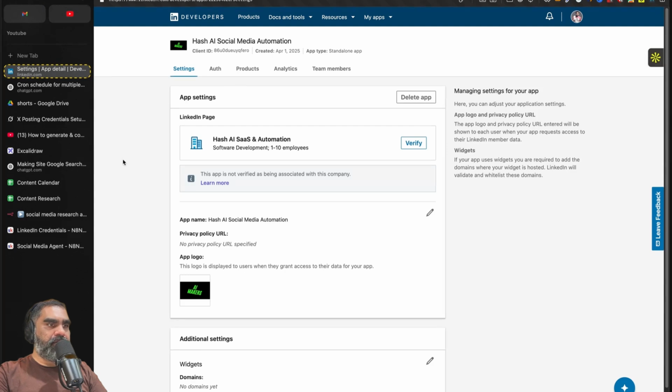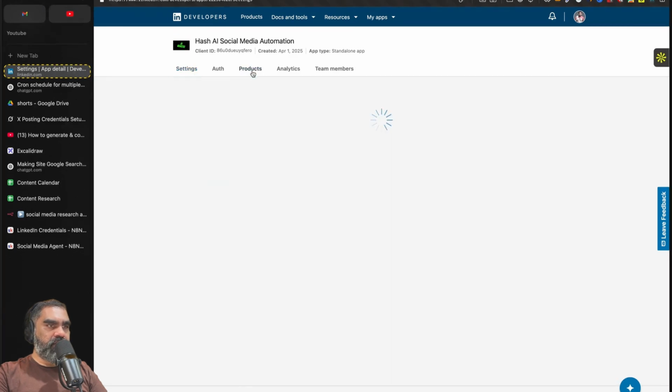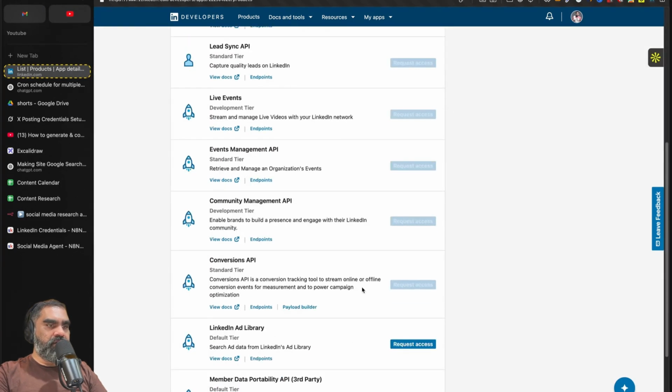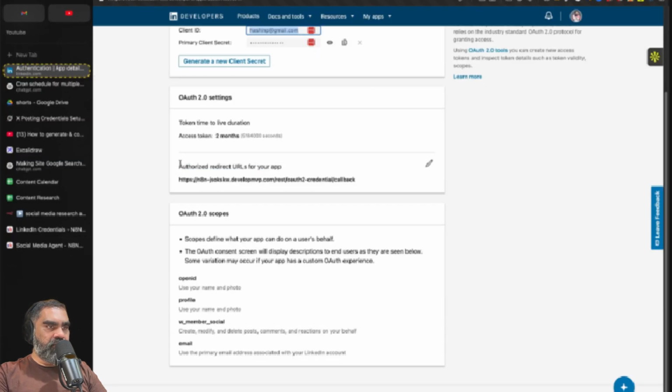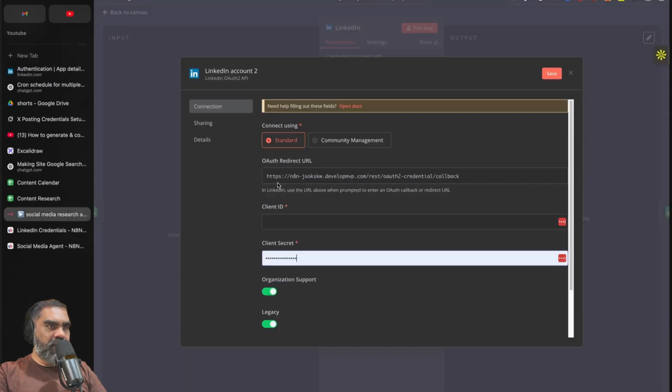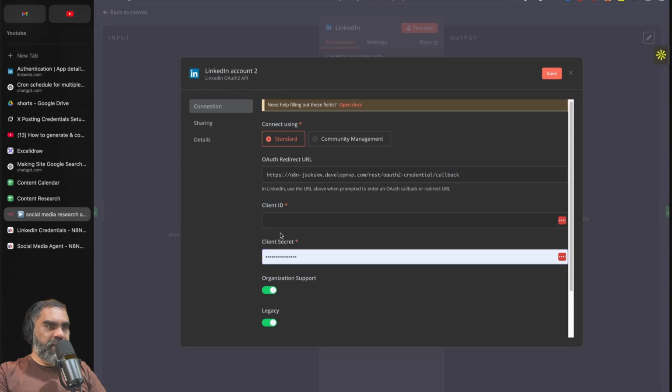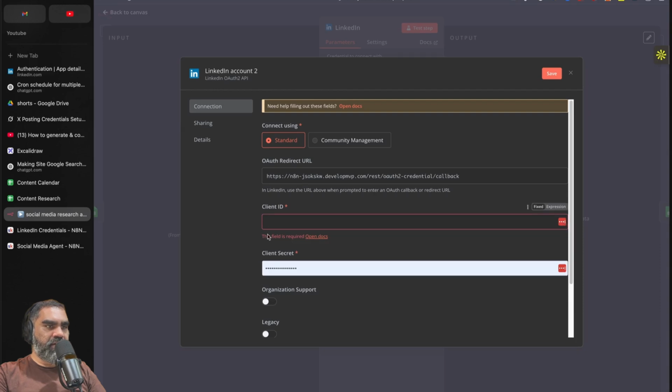Click on your app. After that, you go to products. These two will be down here when you come initially. You'll have to request access. You'll have to add these two: Share on LinkedIn and Sign in with LinkedIn using OpenID Connect. Authentication keys, and this will not be filled in. You'll have to add in your callback that you get from this URL in the LinkedIn node. You have to copy that. Select standard. You can disable legacy as well, and paste in your client ID.